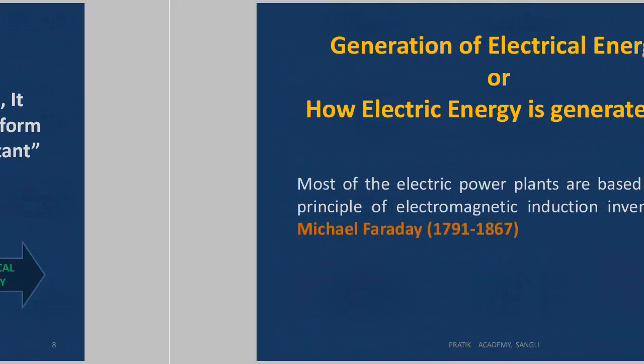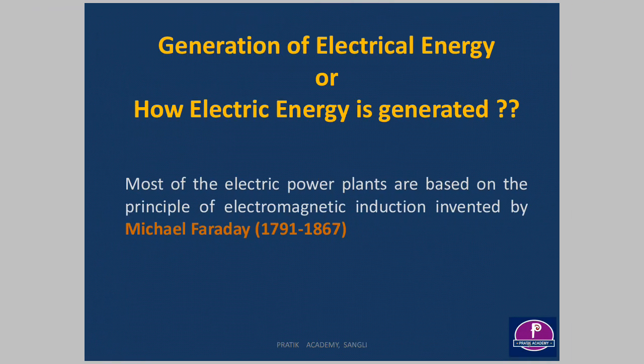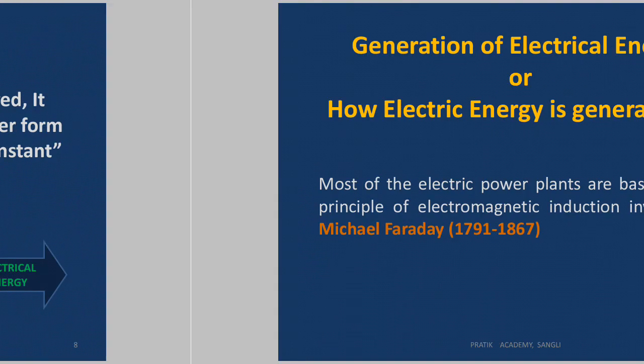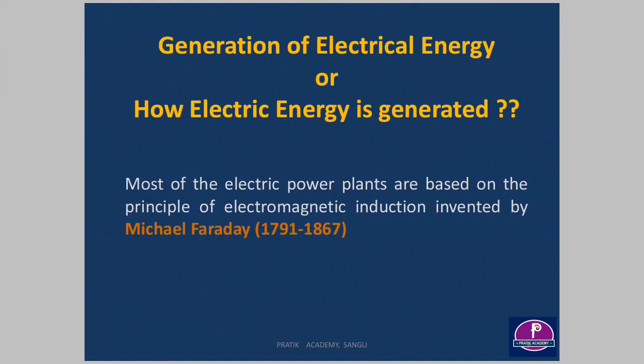So next, we discussed that we get electricity from a powerhouse, but what is the next question? How is electrical energy generated? What is the mechanism behind that? There must be a mechanism to generate electricity or electrical energy. This mechanism or principle is the electromagnetic induction principle, which was invented by the great scientist Michael Faraday.